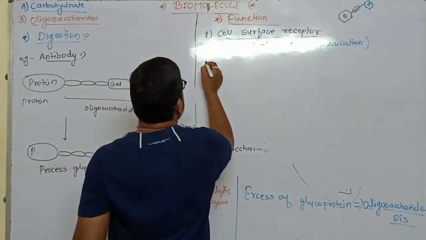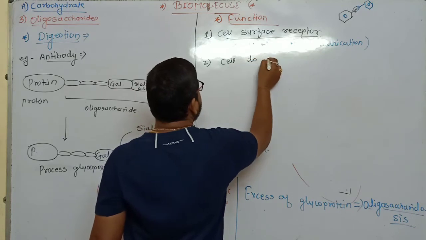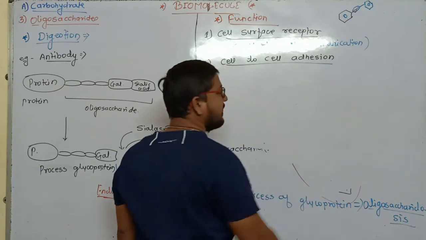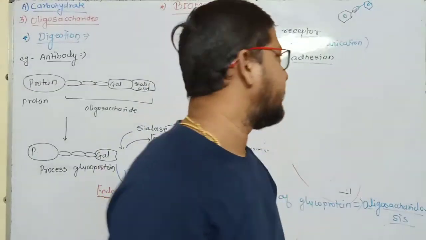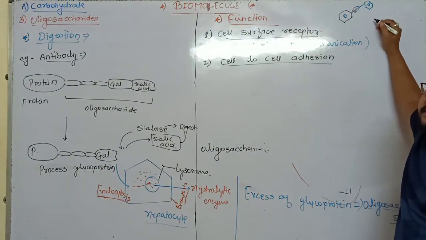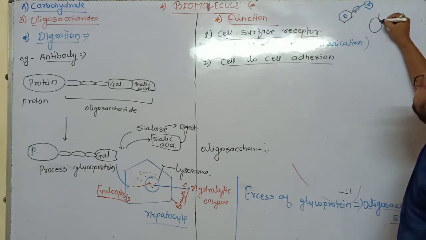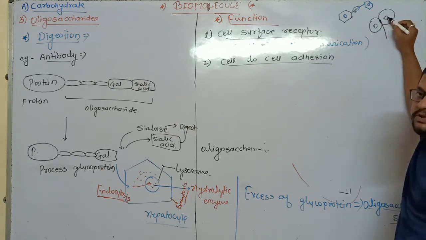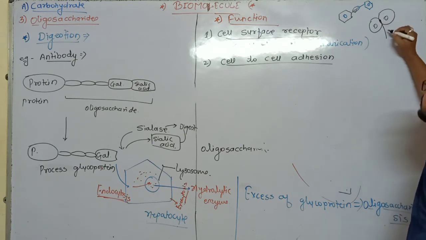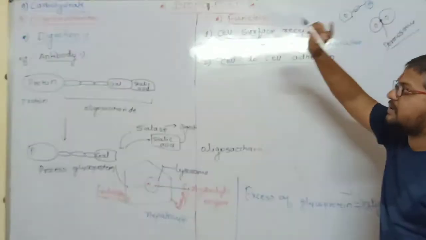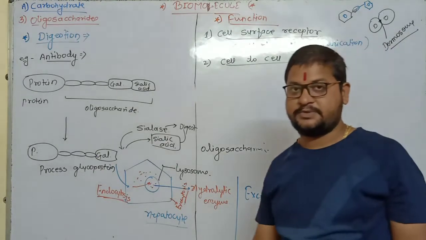After that, the next function: cell to cell adhesion. What is meant by cell to cell adhesion? Adhesion, chipakna. Okay, for example, desmosome in animals, that is a junction of animal cells. In an animal cell, when two cells come closer to each other, the plasma membrane forms a junction, that is called desmosome. So this adhesion also takes place by means of these oligosaccharides, meaning glycoprotein.